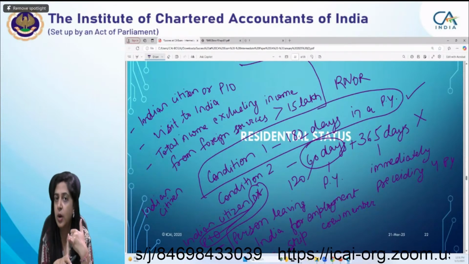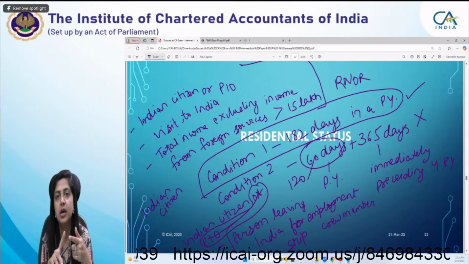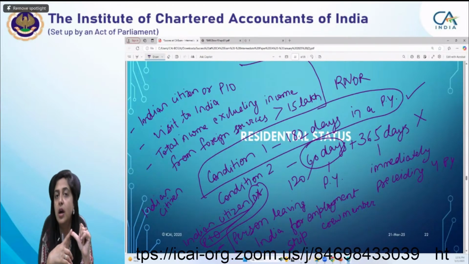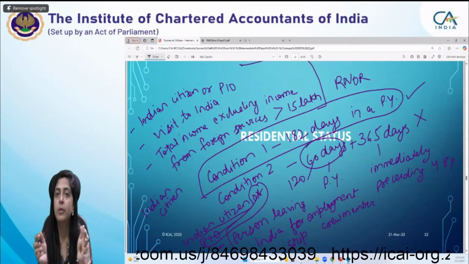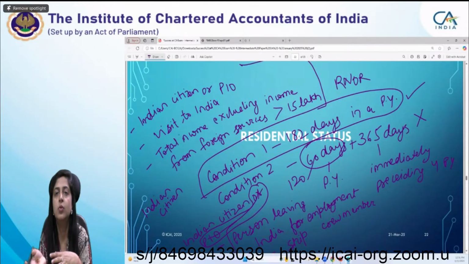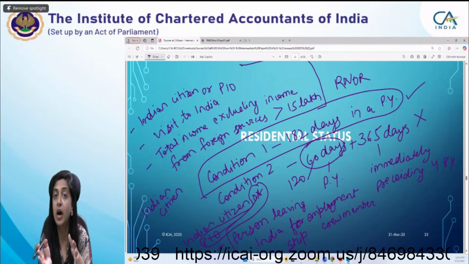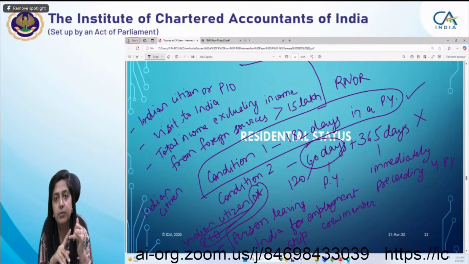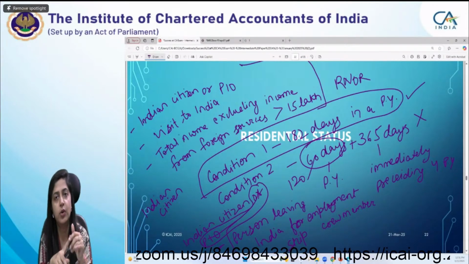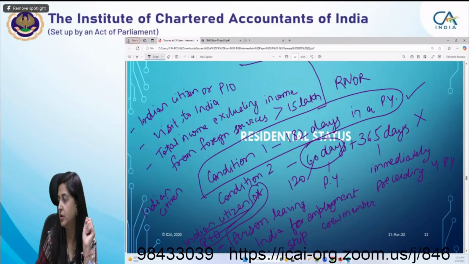For RNOR, income deemed to accrue or arise in India, received in India, deemed to be received in India, or income accruing or arising outside India but from a profession set up or business controlled in India would be within the scope of RNOR. In case of non-resident, income received, deemed to be received, accrue or arise, deemed to accrue or arise. These four are taxable, chargeable to tax in the hands of a non-resident.